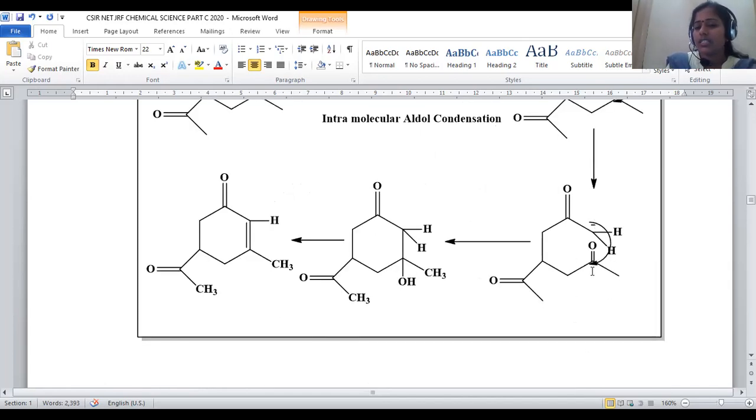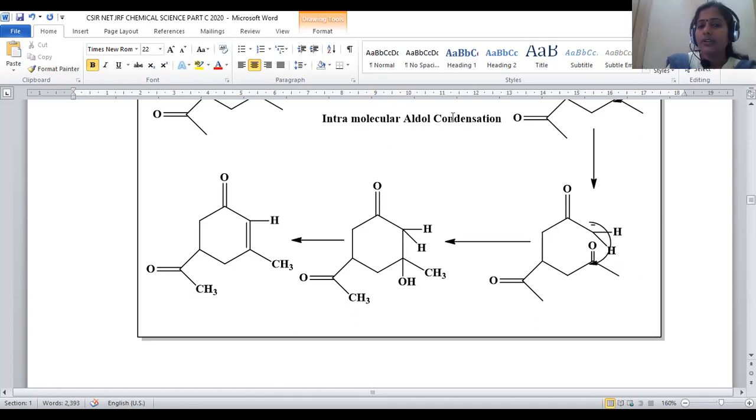Whenever negative charge is attached to this carbonylic center, it is turned into an OH functional group, hydroxy. This hydroxy and the hydrogen on the adjacent carbon atoms can undergo dehydration, losing a mole of water, and an alpha beta unsaturated carbonyl compound is generated.